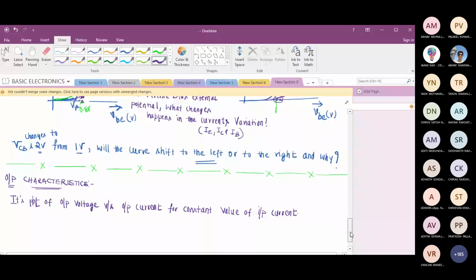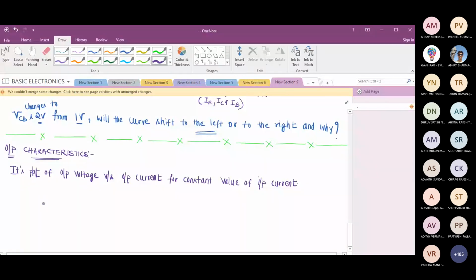Now, this is slightly complicated. What happens in output characteristics is we divide the characteristics into 3 different regions. Sir, what is PPT? The first sentence, it is not PPT, plot, P-L-O-T. I'm sorry.